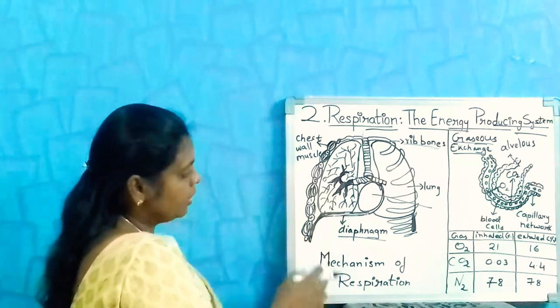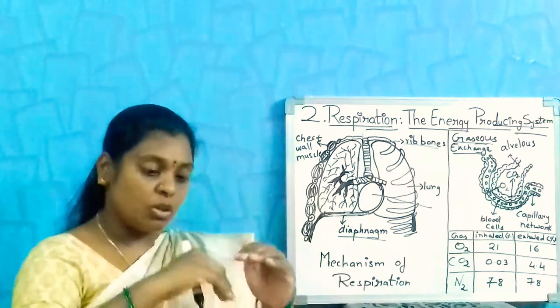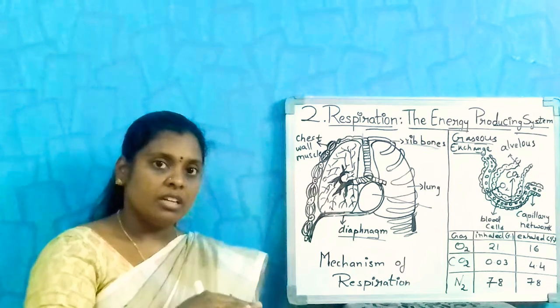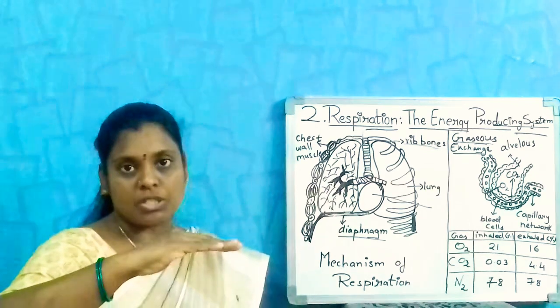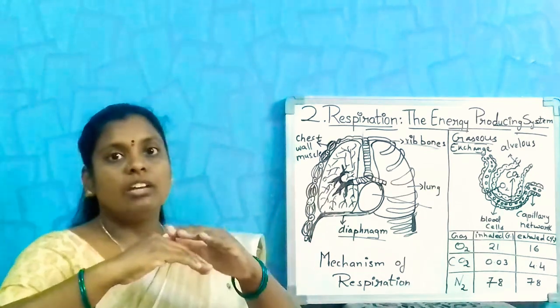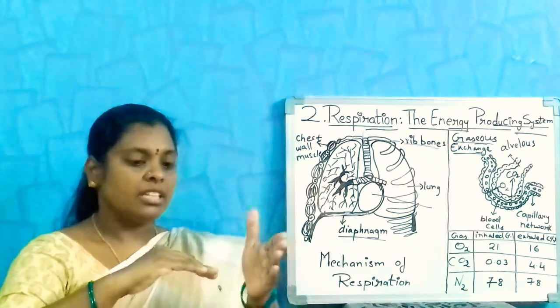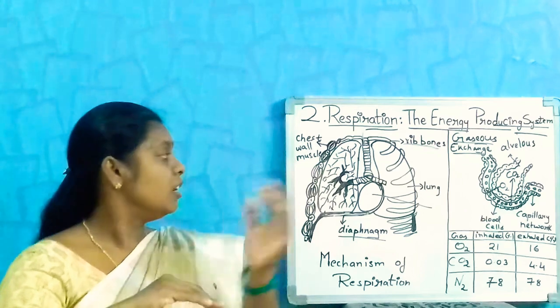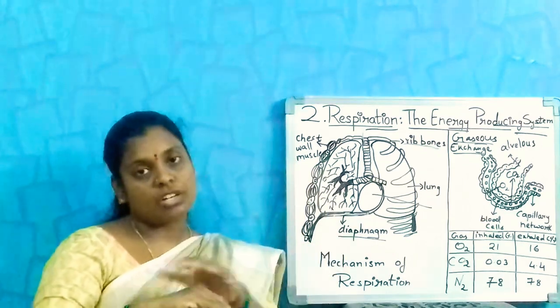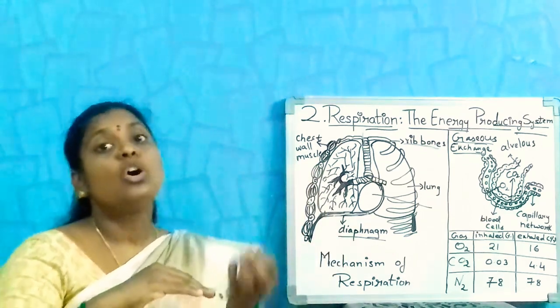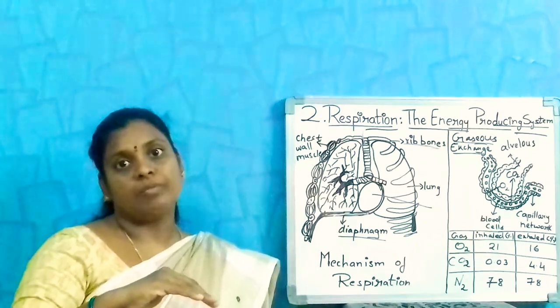If you see, the diaphragm is a dome-shaped structure. The diaphragm and the chest wall muscles on either side help to push the air inside.